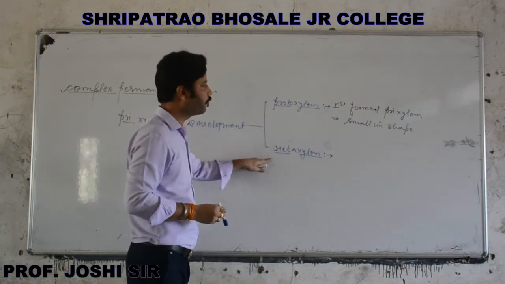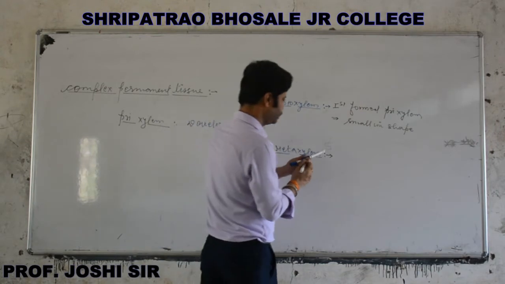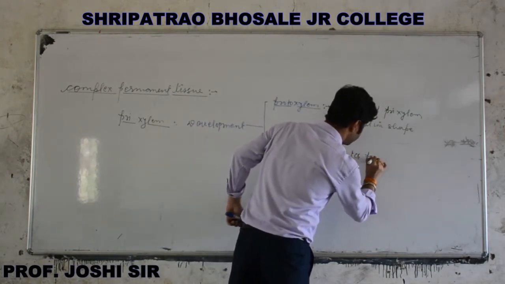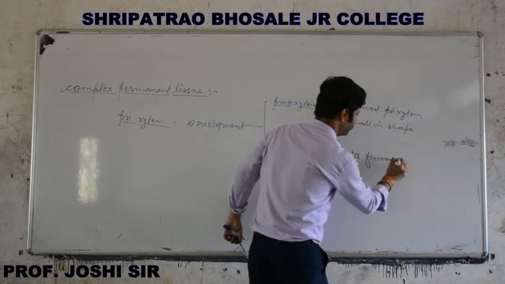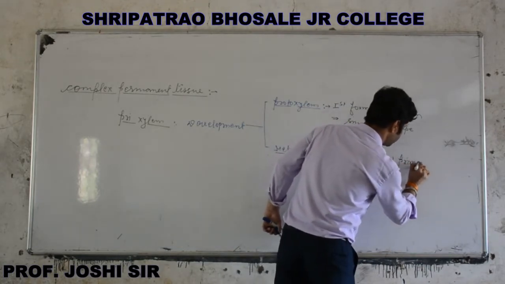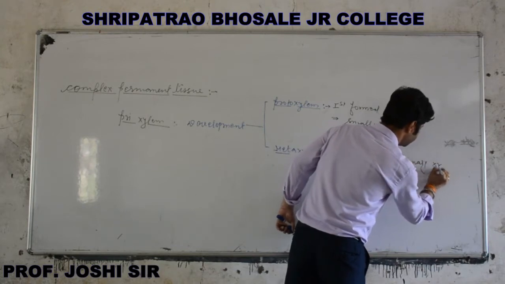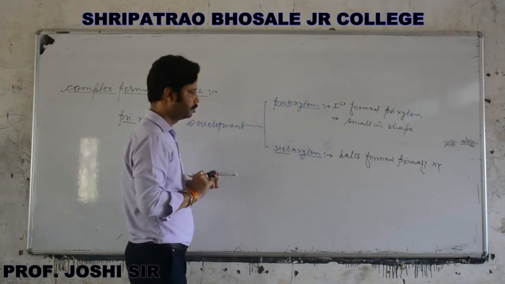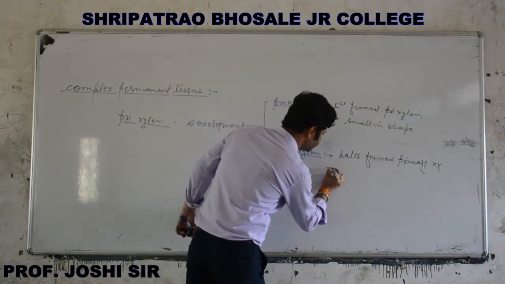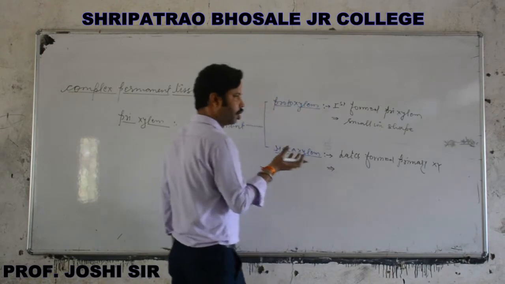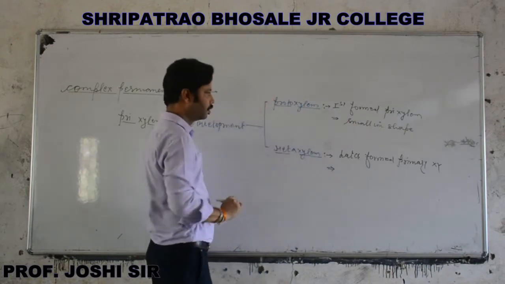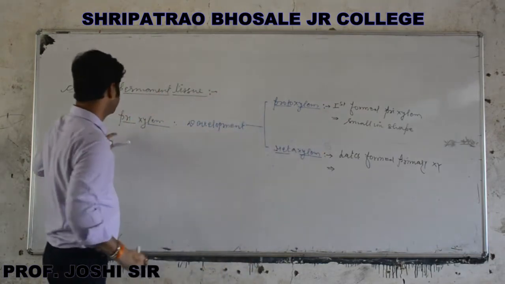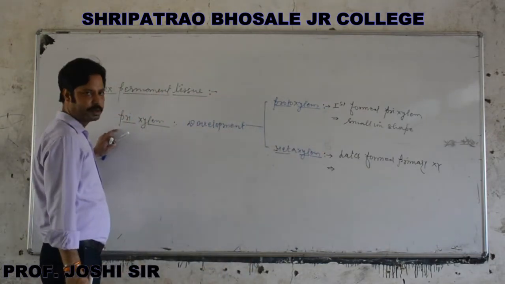These are later formed primary xylem. It is formed after protoxylem. It is larger or bigger than this one. This one is bigger than this one. So this is the primary xylem.